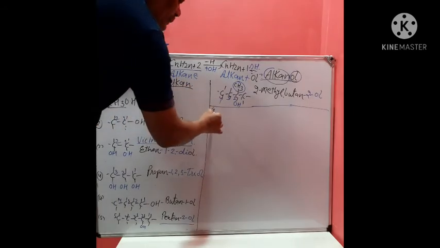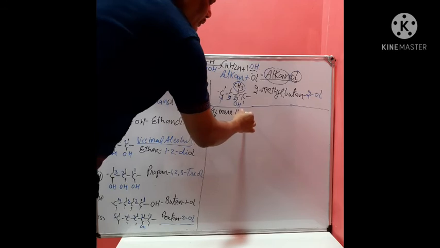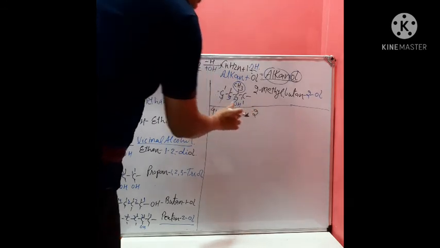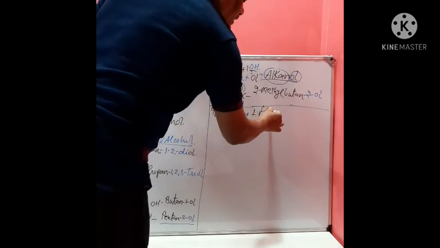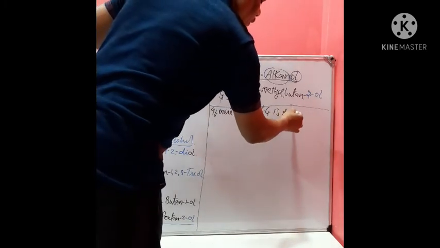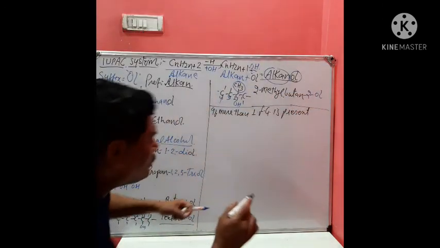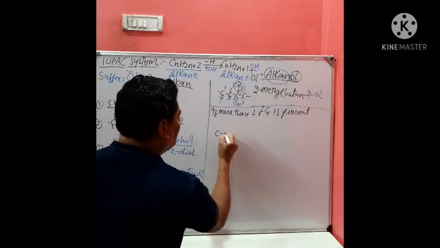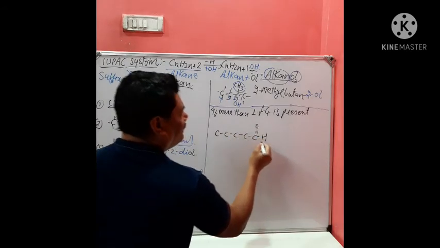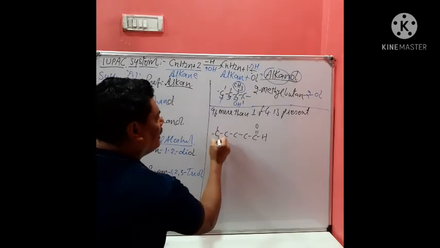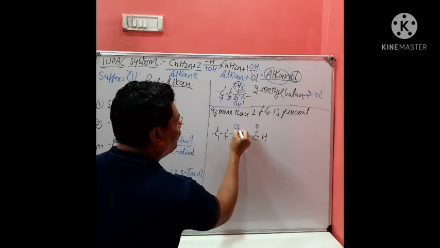Okay, if more than one functional group is present, that is, along with alcohol, if any other functional group is present, like here 1, 2, 3, 4 and 5, there is an aldehydic group, and here is OH.